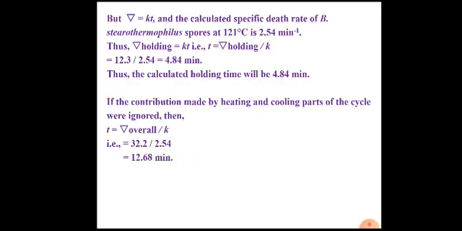The value is 12.68. Three times bigger than the actual value. So earlier it was 4.84. Now, without considering the contributions of heating and cooling, the value is 12.68 minutes.